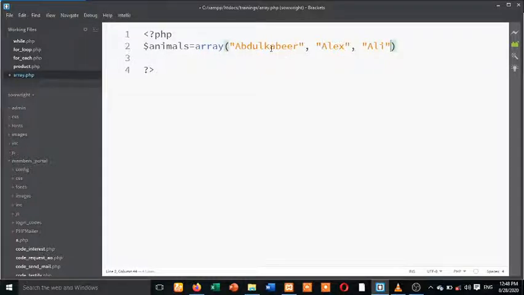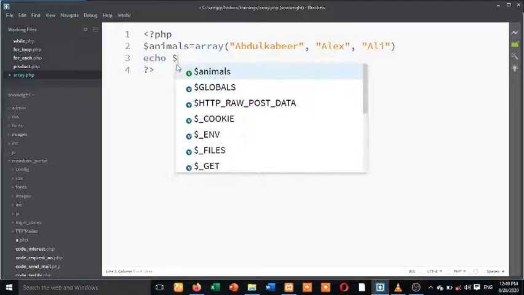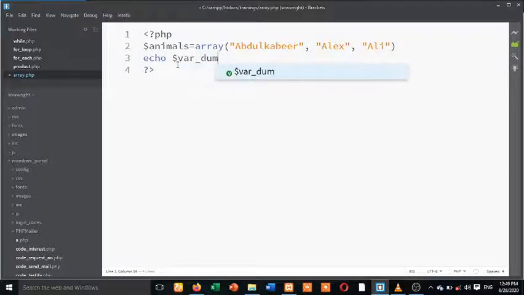So if I want to access this, it is array animal index 0, animal index 1, animal index 2. So that's how array starts. The length of an array starts from 0. If you want to access the entire array, there are ways you can echo the entire array, by using maybe var_dump, one of the ways of accessing the entire array.